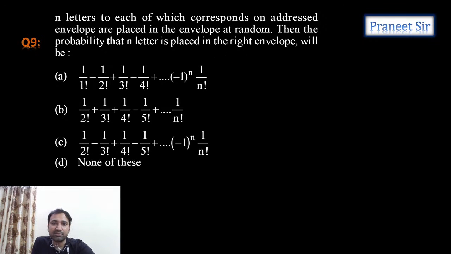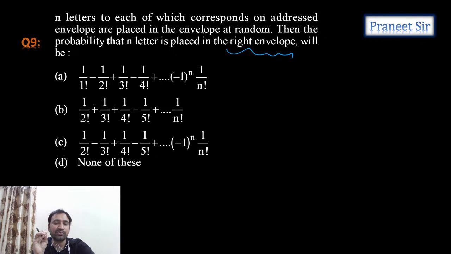So n letters, each of which corresponds to one addressed envelope, are placed in the envelopes at random, then the probability that n letters are placed in the right envelope. See, how many ways can we place n letters in the right envelopes?